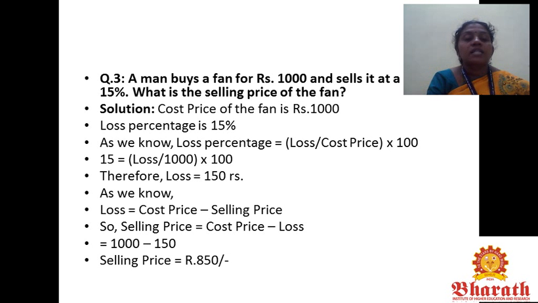So 15 equals loss by 1000 into 100. Therefore loss equals 150 rupees. Loss equals cost price minus selling price, so selling price equals cost price minus loss. So 1000 minus 150, and the required answer is 850.